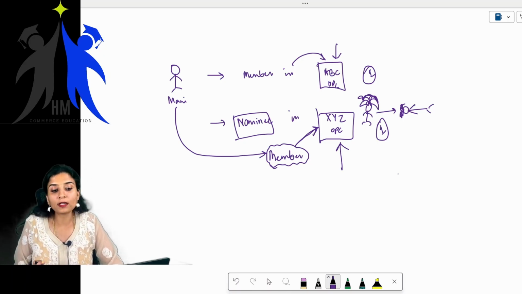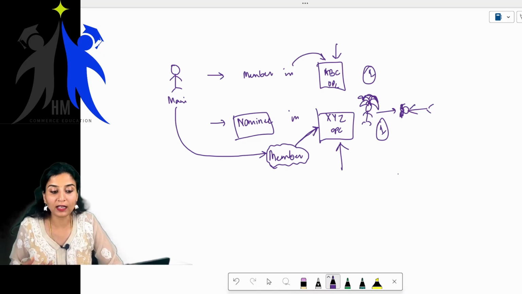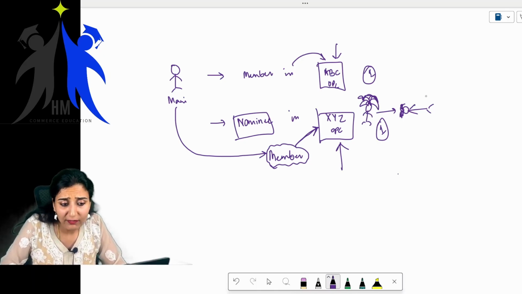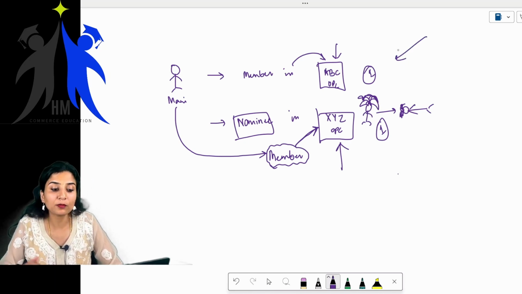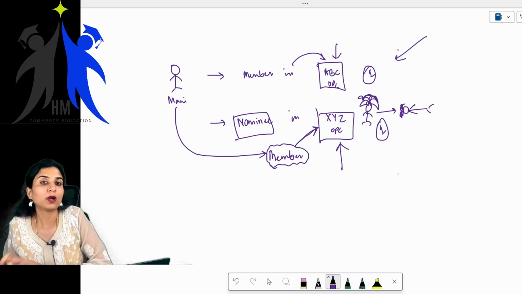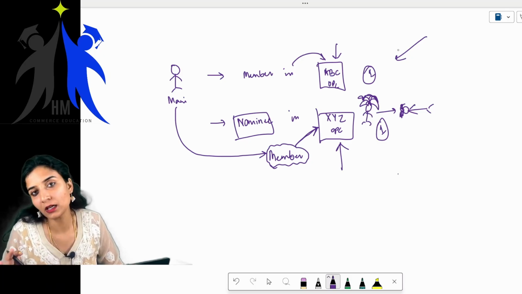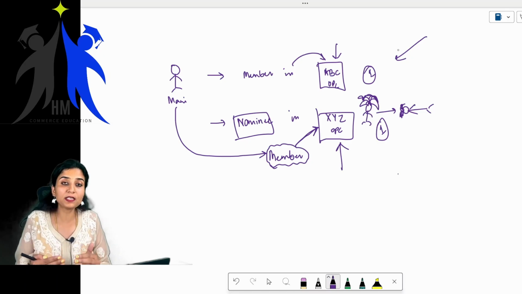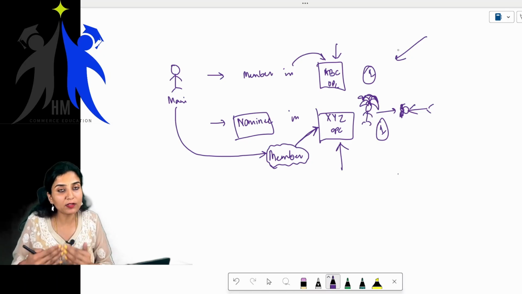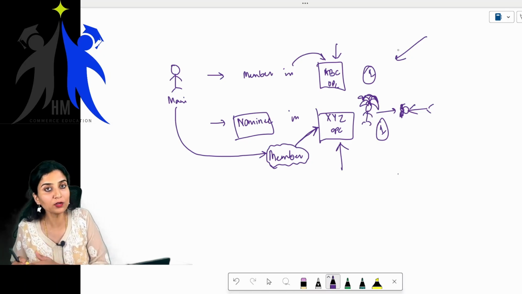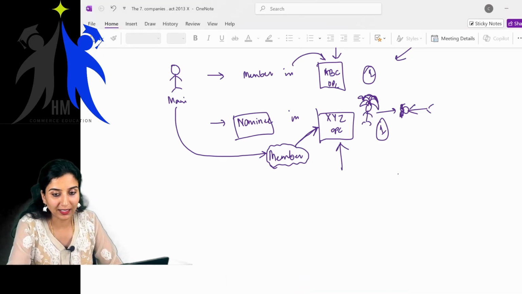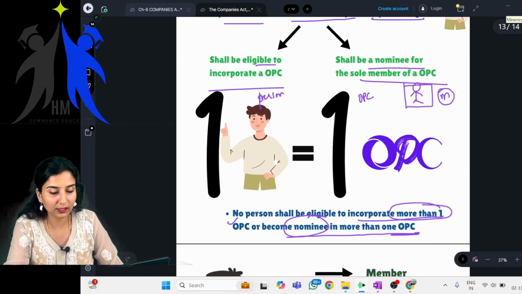So now what can I do? As per law, there is a time limit given. I will have to choose in which OPC I will continue as a member and in which I will discontinue as a member. There's a certain time period within which you have to decide, and you will have to inform the ROC. That is not there in your material, so don't worry.